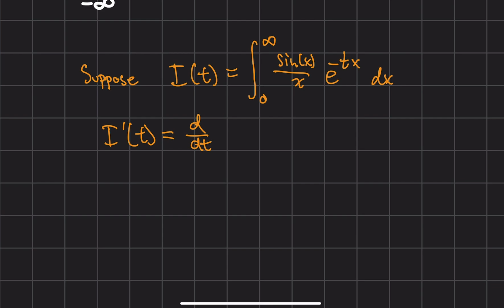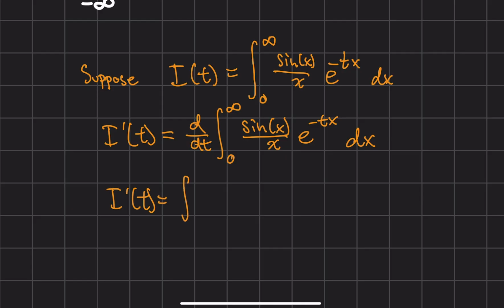we get this derivative with respect to t of the integral that we had earlier. Now, let's observe our limits of integration here, and notice that we converge absolutely, right? And our bounds are independent of the variable t, so we can go ahead and bring this total derivative under the integral as a partial. So we'll see that I prime of t now is equal to the integral from 0 to infinity of the partial with respect to t of sine x over x e to the negative tx dx.